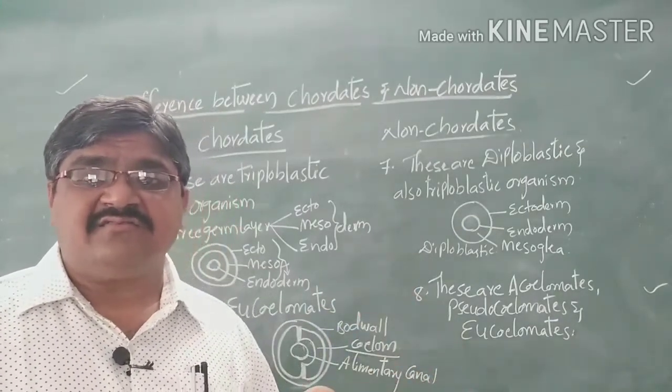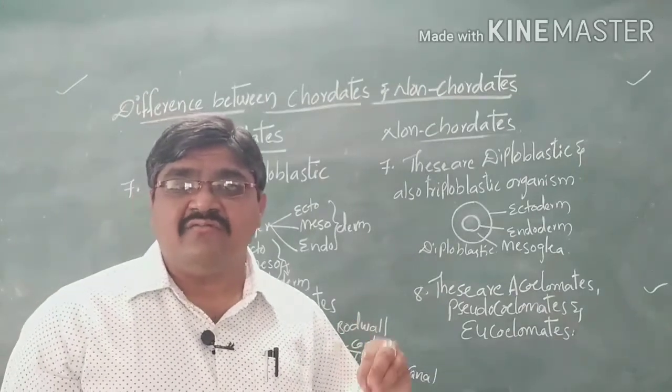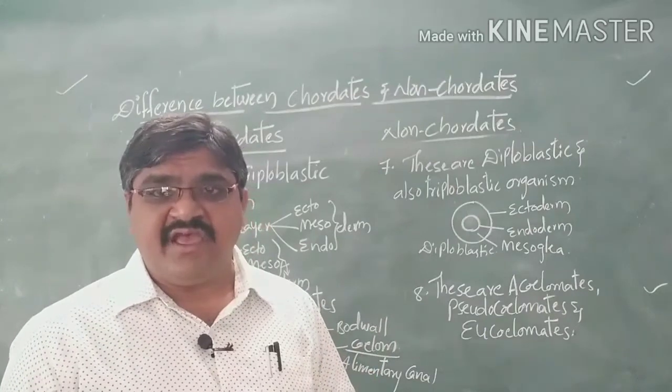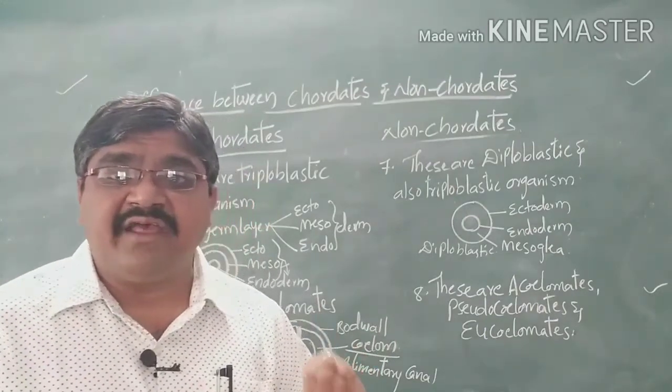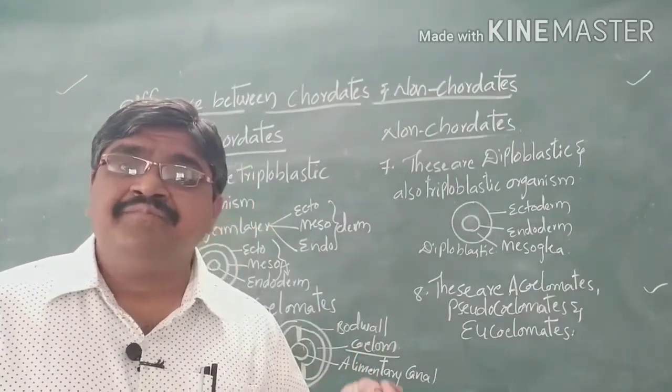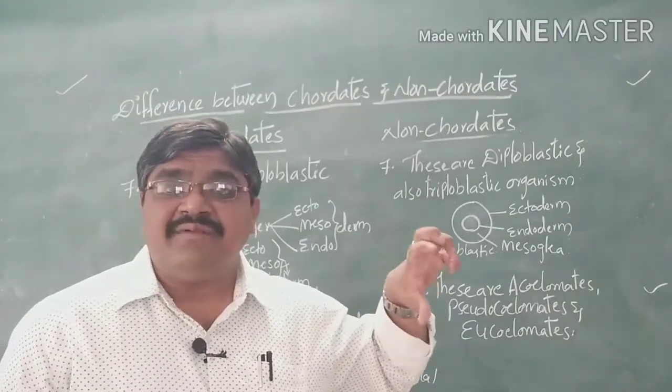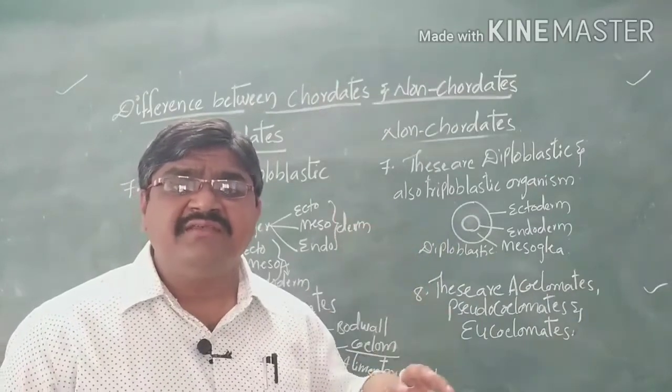Chordates are also called vertebrates due to the presence of a rod, a stiff structure, the vertebral column. In invertebrates, this stiff support is not present and the vertebral column is completely absent.